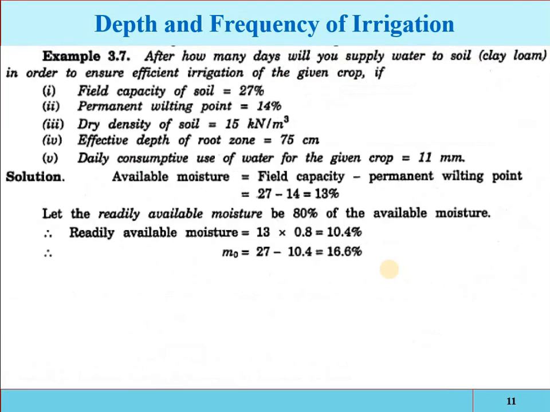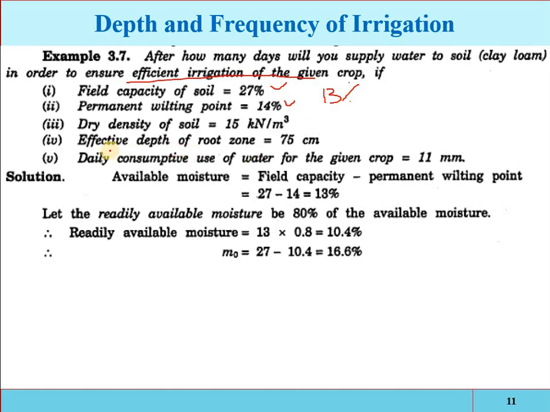Okay, we have a simple question. After how many days will you supply water to soil in order to ensure efficient irrigation of the given crop? The field capacity is 27%, permanent wilting point is 14%. Now 27 minus 14, that is 13%, that is the available water. This much water will be available to the plant, but that is not the readily available water. Remember, that is the available water.